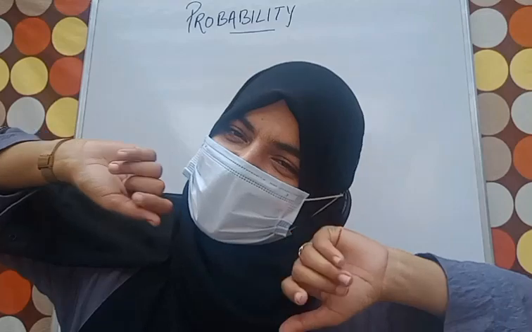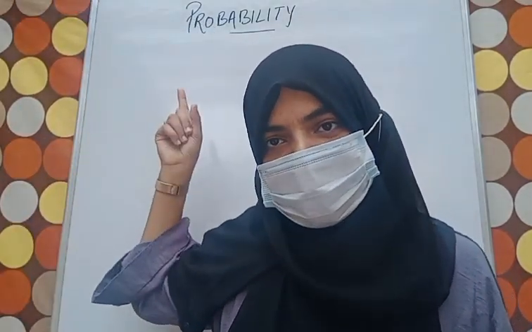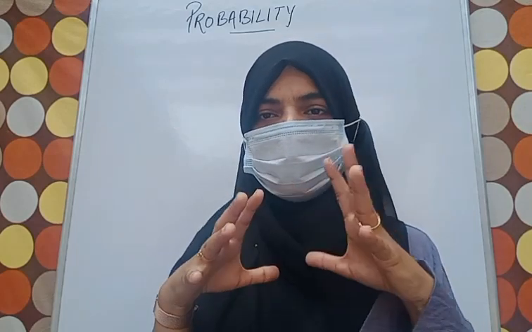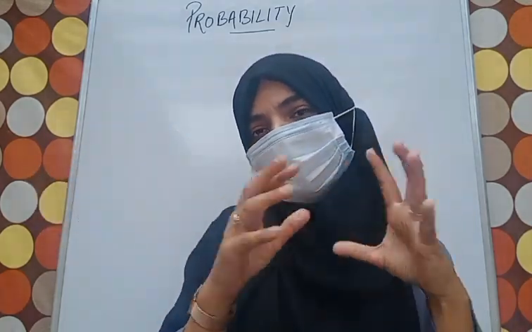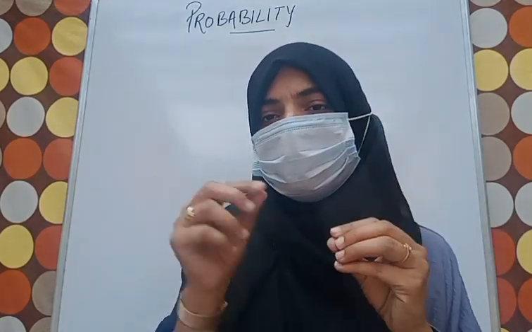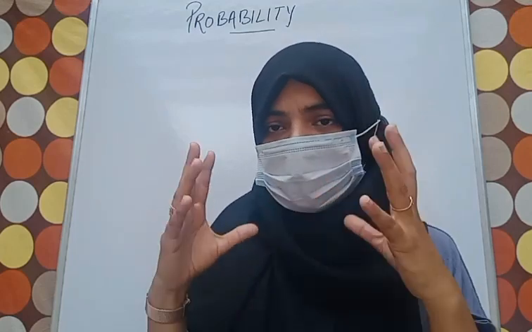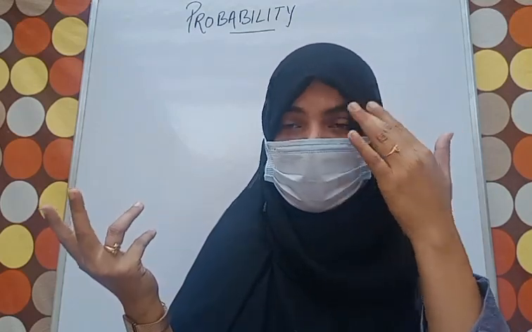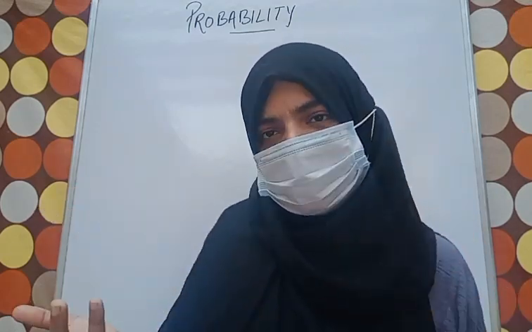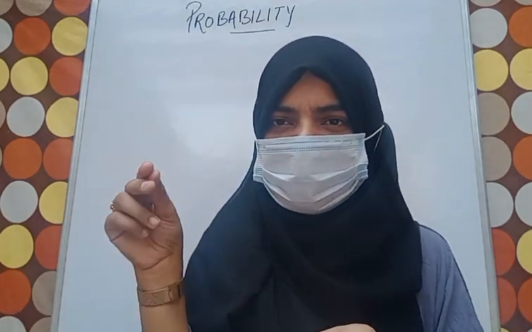So let's begin. If we talk about the word probability, it basically means an event or something is likely to happen, chances are there, but you're not sure. Like an experiment: milk is there, and if you put some drops of lemon in milk, what will happen?